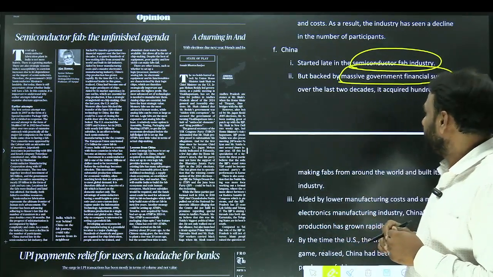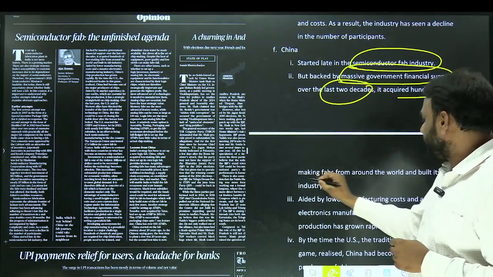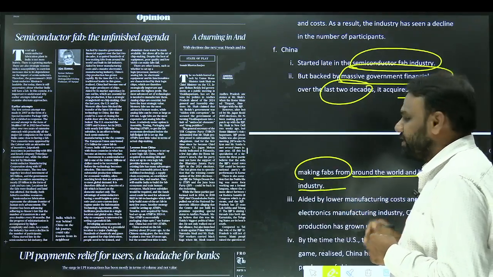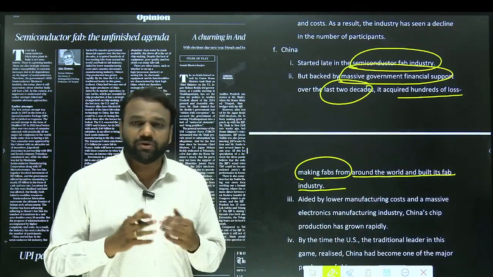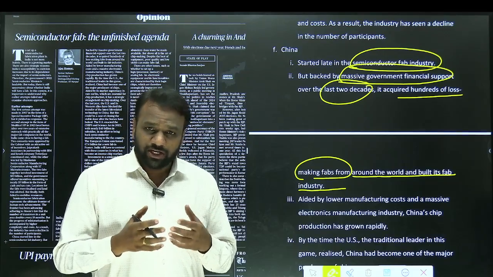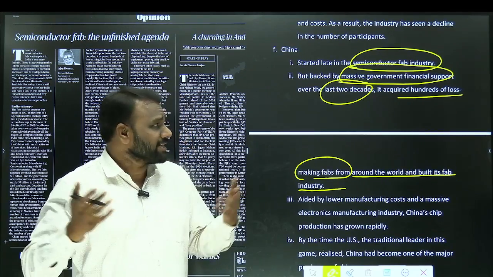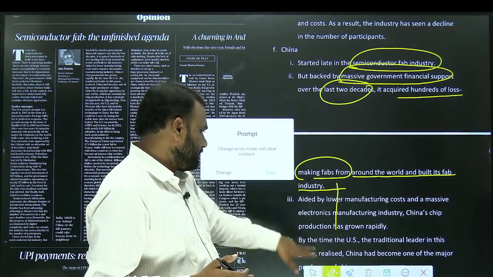That was one reason. Next, over the last 2 decades, it acquired hundreds of loss-making fabrication units from around the world and built its fab industry. So across the world, the fabrication industries which were facing losses, China acquired those industries and extended support. In this way, they were able to extend their semiconductor fabrication industry.